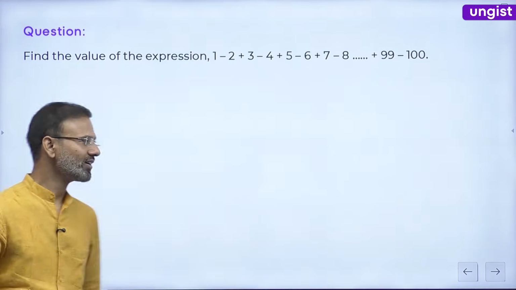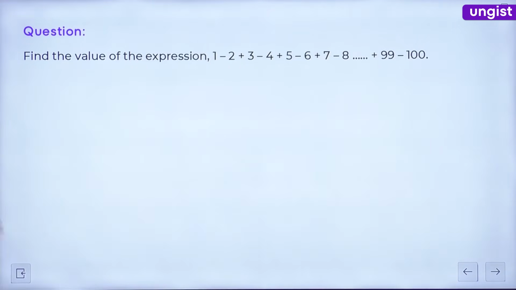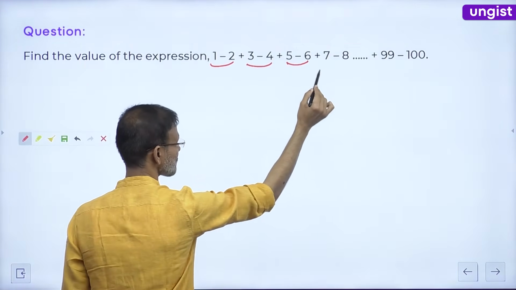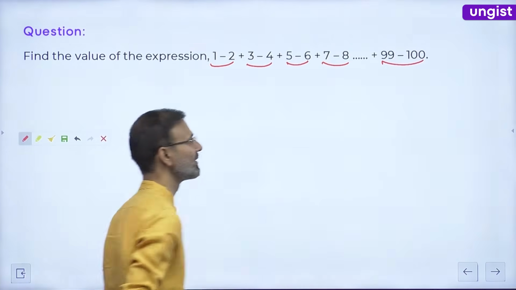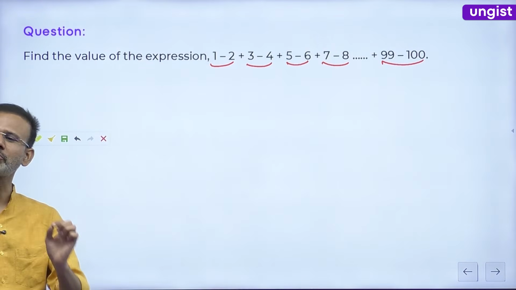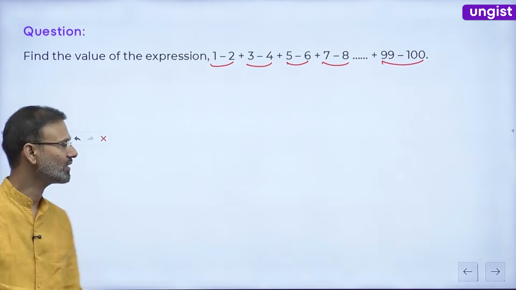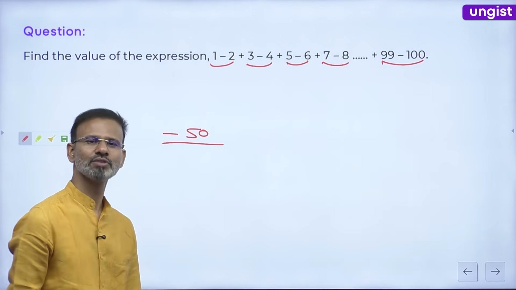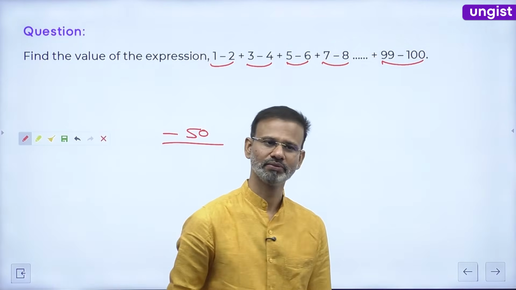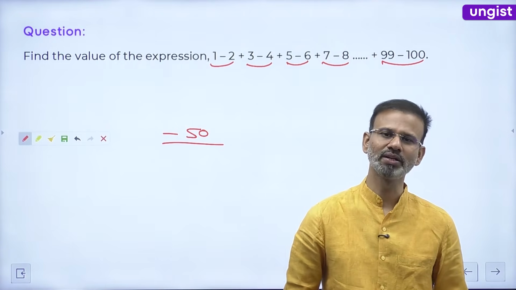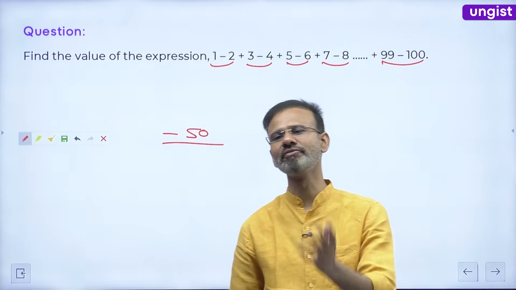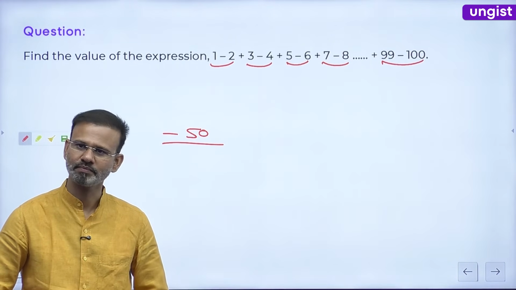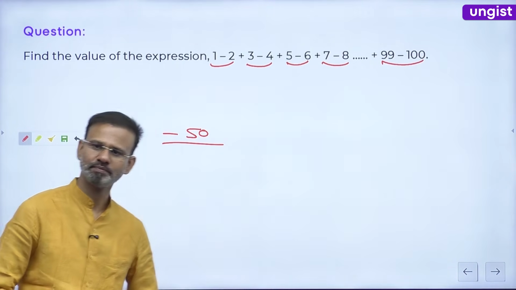Yes, everyone, each pair is giving you -1. Yes or no? -1, -1, -1, -1, -1. Each pair is giving you -1. How many total pairs are there? 50 pairs are there. The answer is -50. That's it. Guys, hope it is clear. Each pair is giving you -1 and there are total 50 pairs. The answer is -50. Clear? Done? Okay.